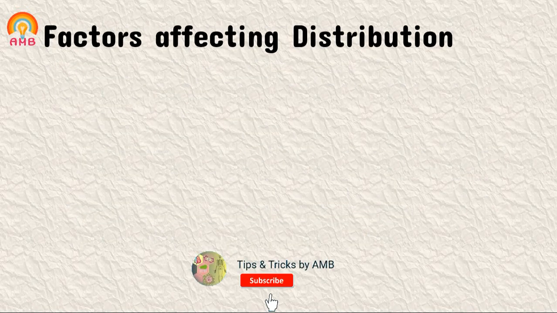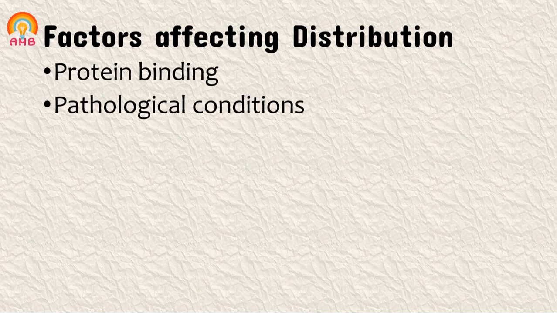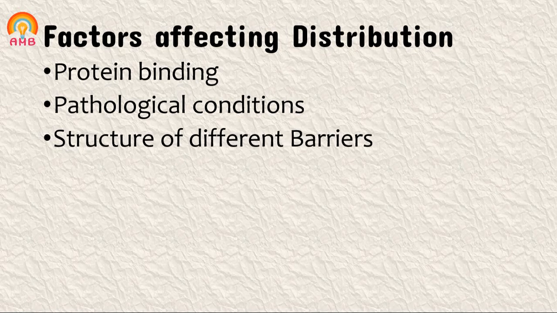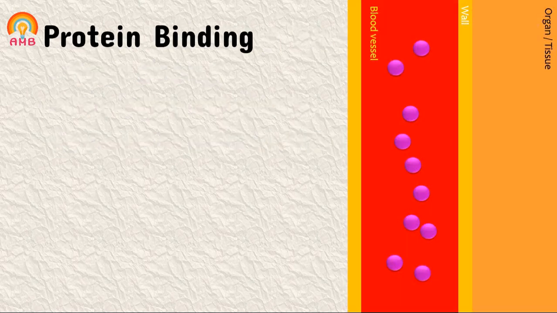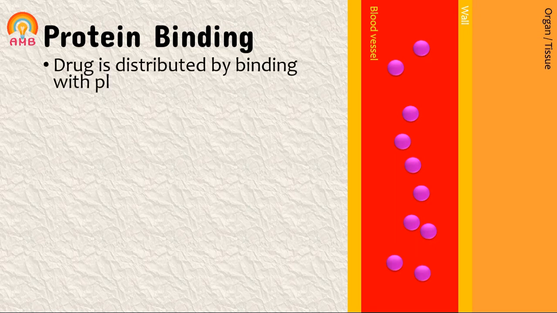Now we will discuss factors affecting distribution of drugs. Distribution pattern of drug is affected by various factors like protein binding, pathological conditions, and structure of different barriers which are present in our body. First factor we are discussing is protein binding. Drug is distributed by binding with plasma protein.